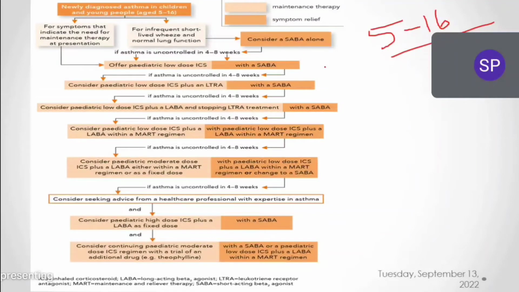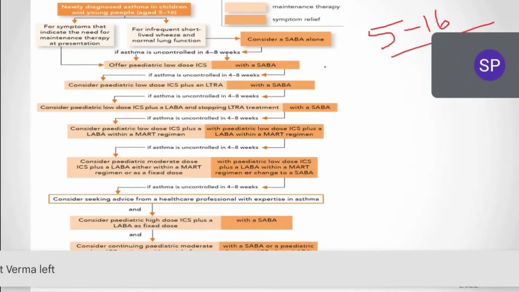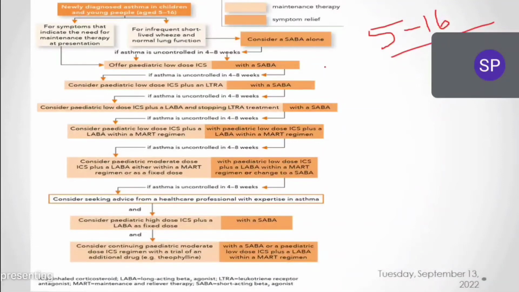I will share all these PPTs and these images in the group. You can see these guidelines. If I teach you, you will be bored. Okay, you can pause the video and see the guidelines.